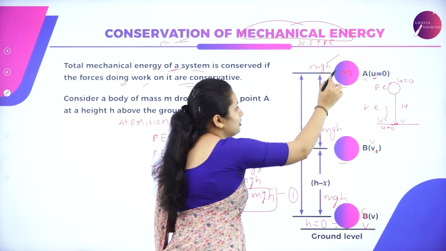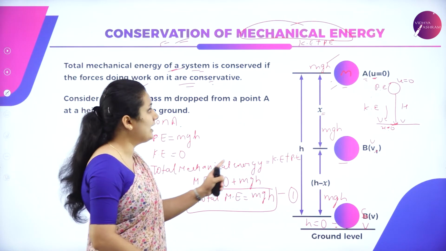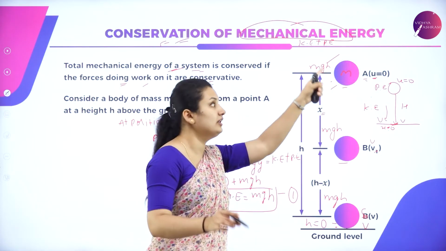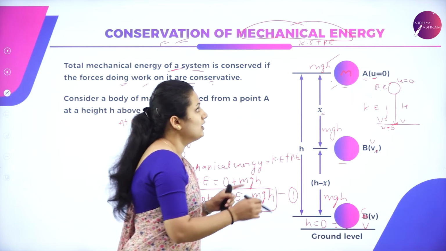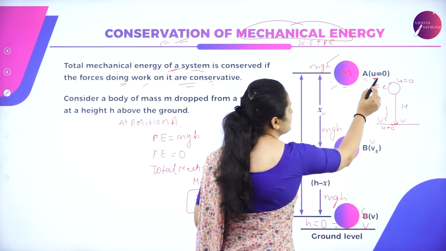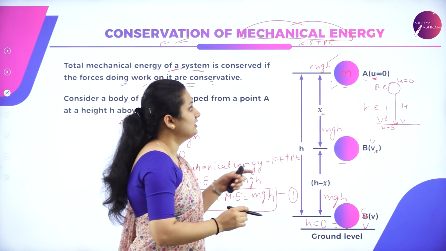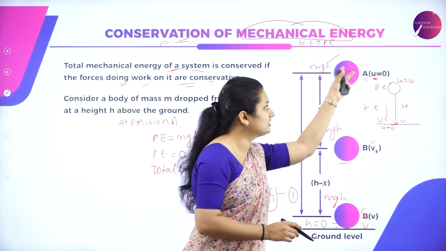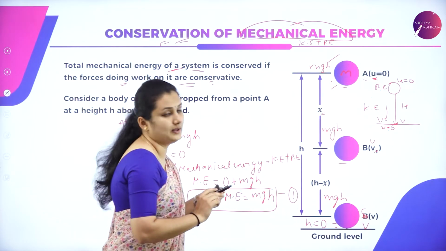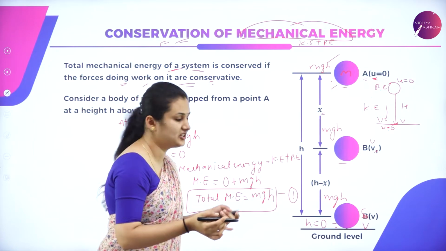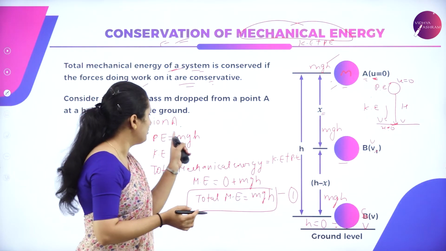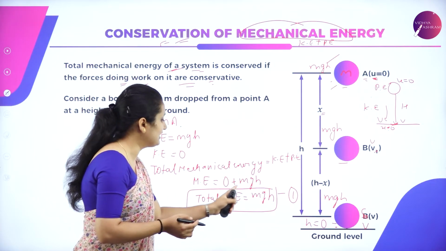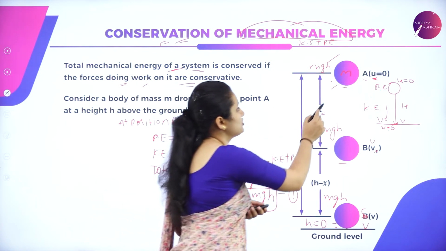First I will consider position A. At position A, I want to know the total mechanical energy, that is nothing but the potential energy of the ball as well as the kinetic energy of the ball. When the ball is at rest, the initial velocity u is equal to 0. The ball is placed at a certain height from the ground, so the energy stored in the ball is the potential energy. The ball is not moving with some velocity, so kinetic energy is 0. Potential energy is given by mgh and kinetic energy is 0. Total mechanical energy is nothing but mgh at position A.